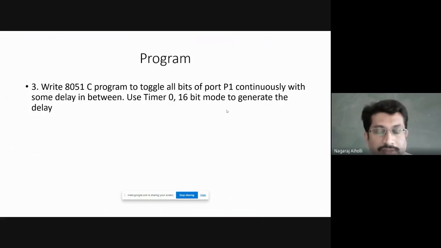Correct. 13-bit mode is mode 0. Mode 0 is 13-bit mode. Mode 1 is 16-bit mode. Mode 2 is auto reload mode, 8-bit mode. Mode 3 is split mode timer. Okay.